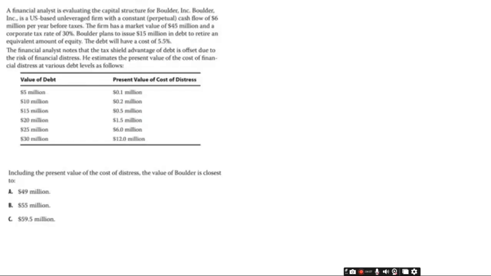Including the present value of the costs of distress, so we're now going to use this table. The value of Boulder is closest to. So Boulder is planning, remember, to issue 15 million in debt to retire an equivalent amount of equity. The debt has a cost of 5.5. The formula we just mentioned: the value of the levered is the unlevered plus TD, but we are including the present value of the costs of distress.